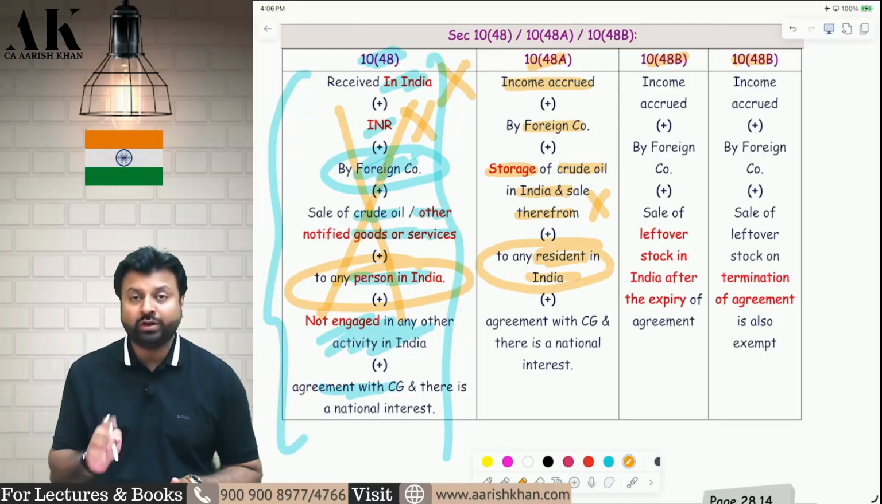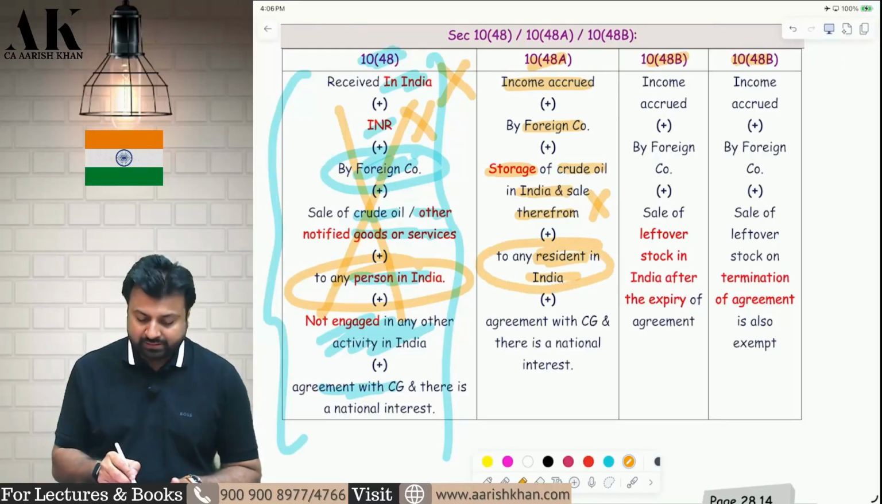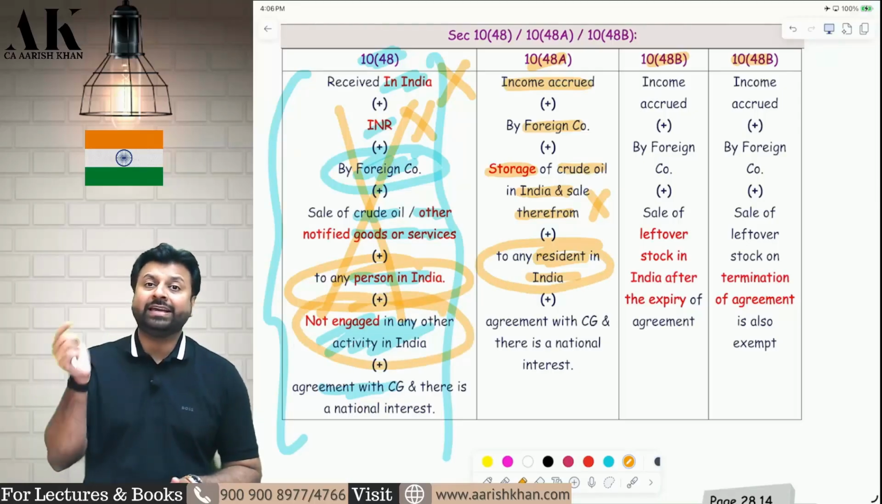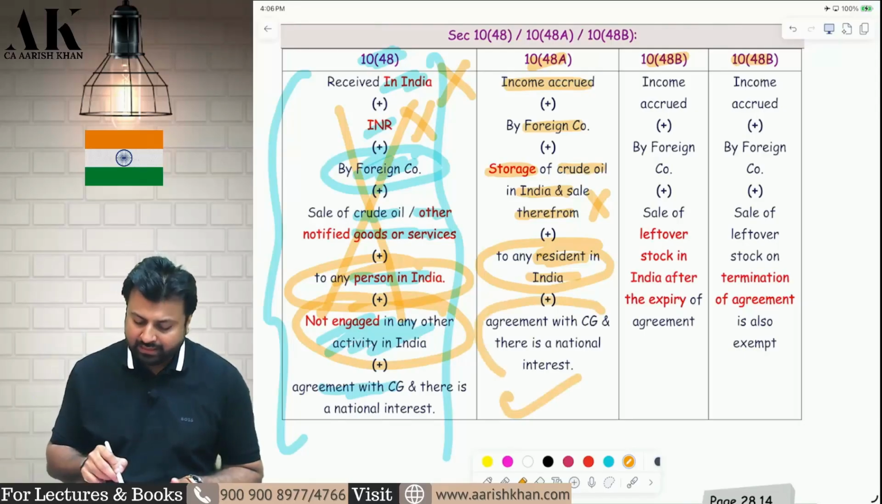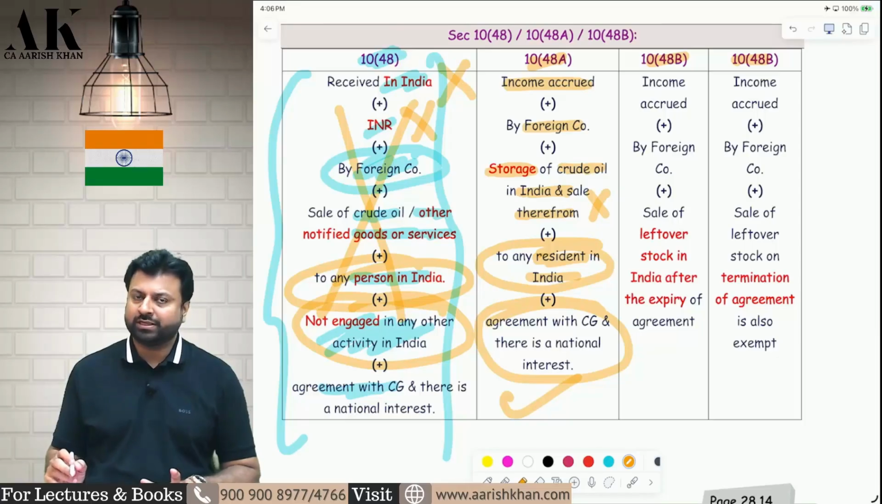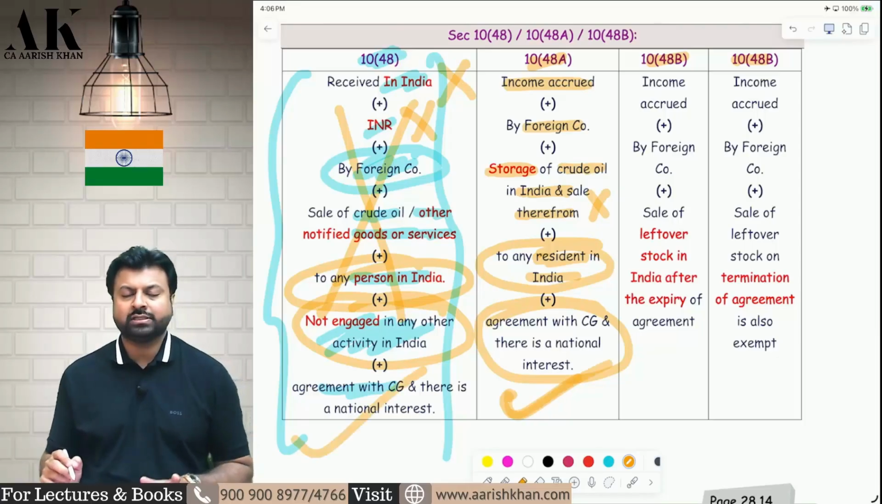But here you have to sell only to Indian residents. Next difference. Here in the first section, you should not be engaged in any other activity. Here you can get engaged in any other activity also. That's okay. Last but not least, this point is similar to both the sections. It is there in the first section also. It is there in the second section also.